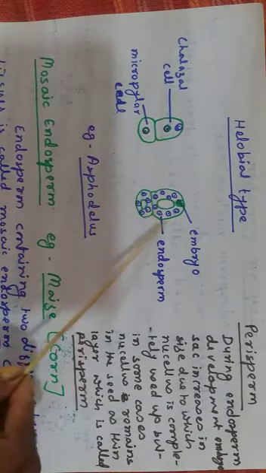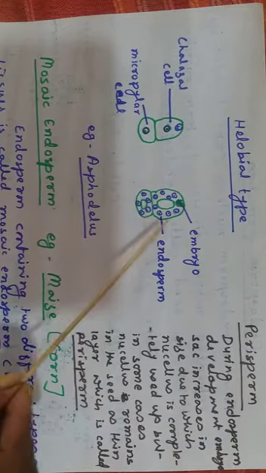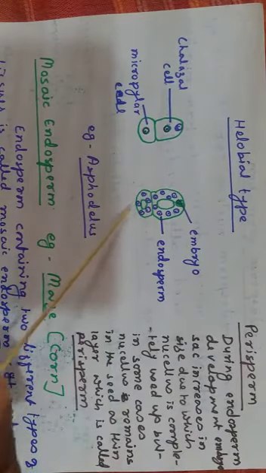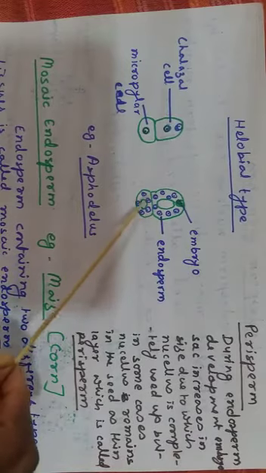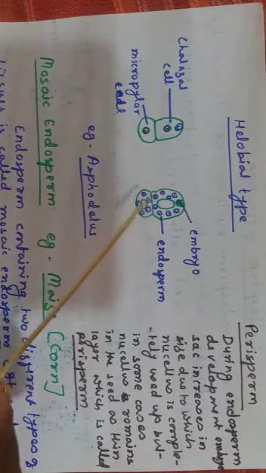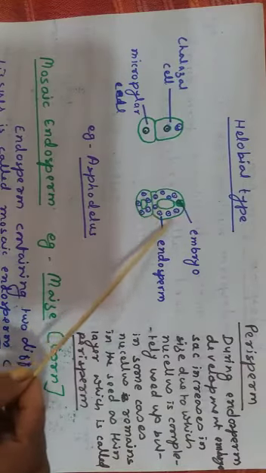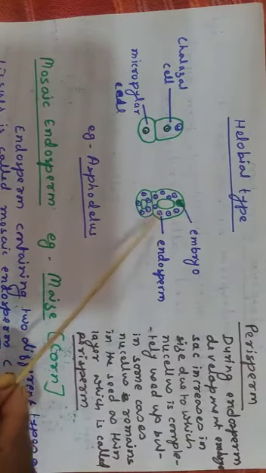Then repeated free nuclear mitotic division takes place in both chambers. Generally the micropylar chamber shows more divisions, and cell wall formation follows at the end, and in the center a large vacuole is present.